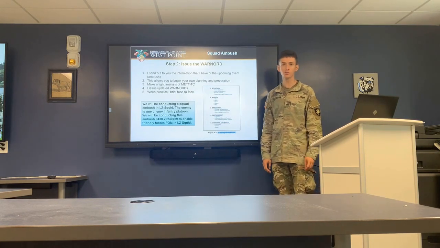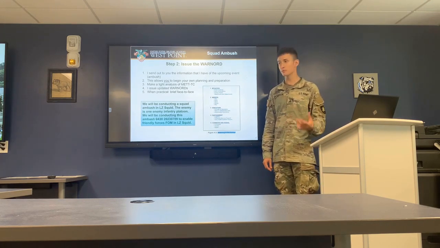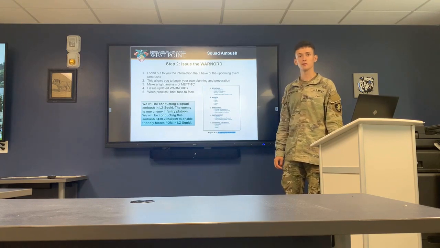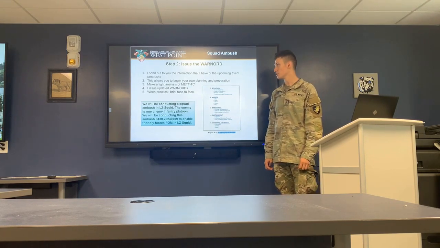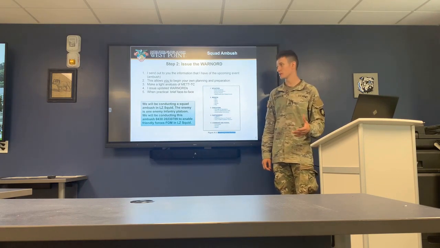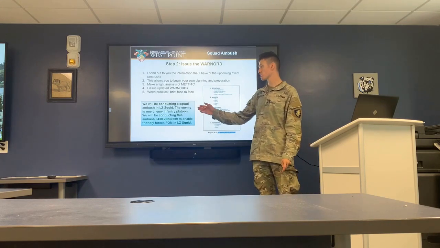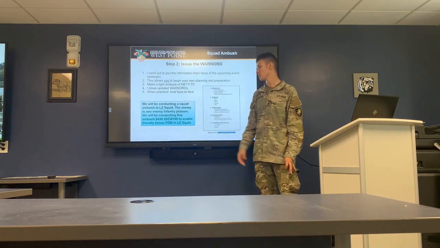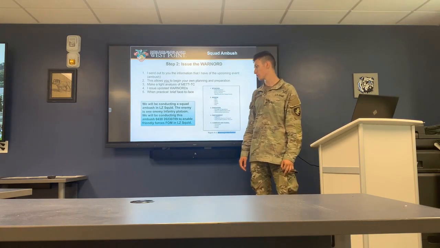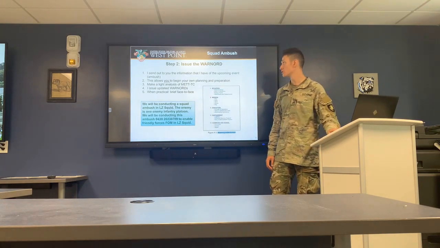Step 2 is issue the warning order. As soon as I can, I send out the information that I have of the upcoming event, which in this case is a squad ambush. This allows you to begin your own parallel planning and preparation. During this time, you will conduct PCCs and PCIs, and when it's practical, I'm going to brief you face to face. For our squad ambush example, we will be conducting a squad ambush in Landing Zone Squid. The enemy is one enemy infantry platoon. We will be conducting this ambush at 0430 to enable friendly forces freedom of maneuver in Landing Zone Squid.